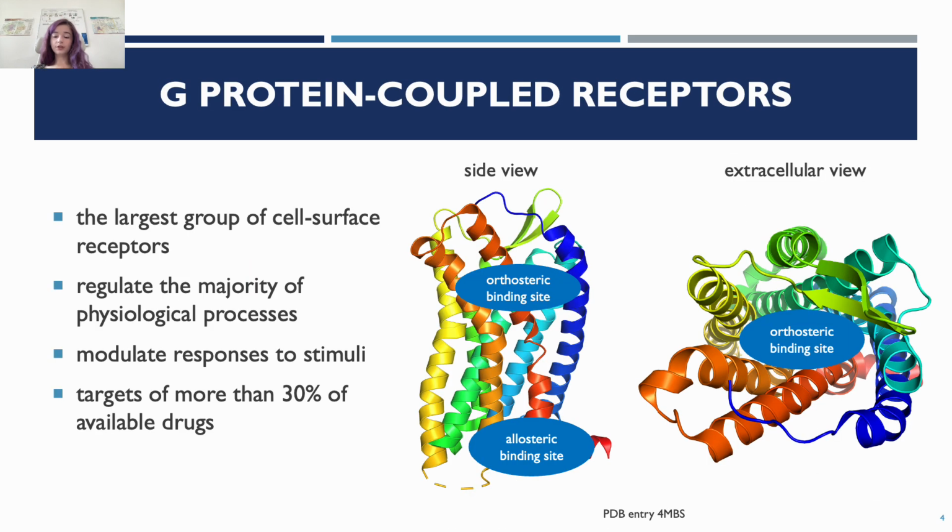G protein-coupled receptors, or GPCRs, constitute the largest group of cell surface receptors and regulate the majority of physiological processes. They transduce signals via either G proteins or beta-arrestins. GPCRs are of particular interest in pharmacology since they are the target of over 30% of currently available drugs. Certain GPCRs, classified as immune receptors, regulate innate immunity and thus represent important drug targets in new antiviral, antimicrobial, and immunosuppressive pharmacotherapies. Unfortunately, many GPCRs still have unsolved structures which can hinder in silico drug discovery.